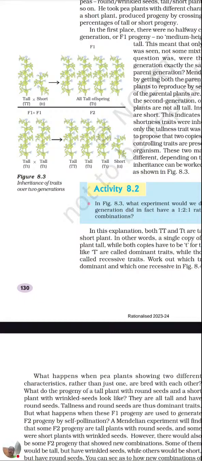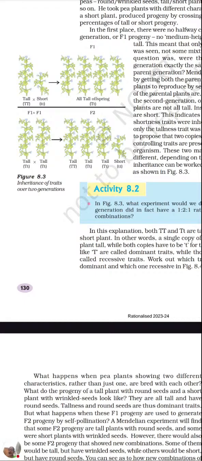Again, when he looked at the genetic composition, F1 is crossed with F1. In the F1 generation, there is a hybrid composition, that is, one capital T and one small t. For this, I need to show on the paper, so later on I will show you on the paper how the crossing is done. When capital T and small t are crossed, he found that one is completely capital T, two are hybrid, that is capital T small t, and one is completely short, that is small t. That is the genotypic ratio.